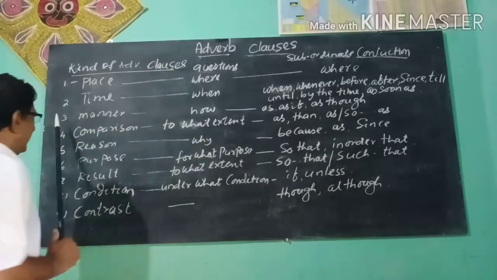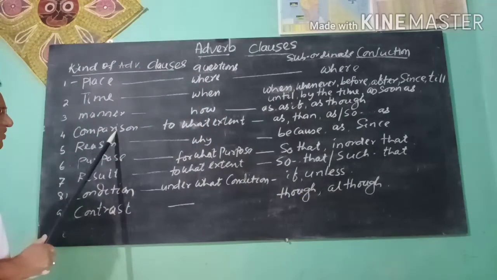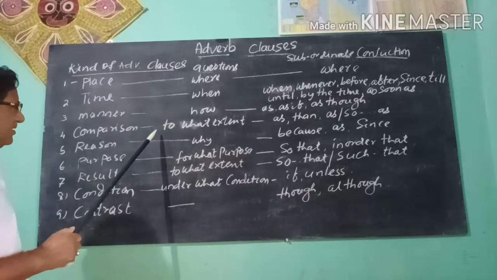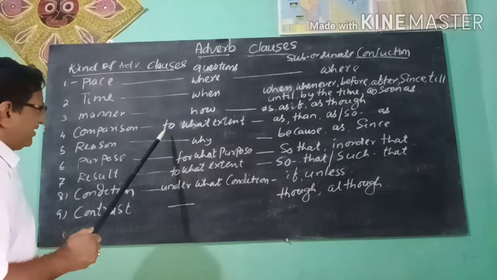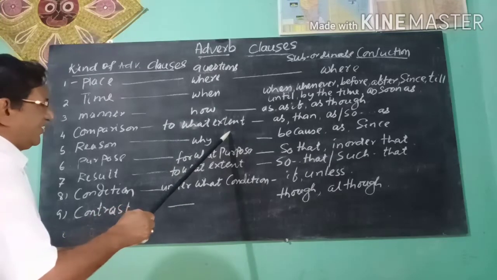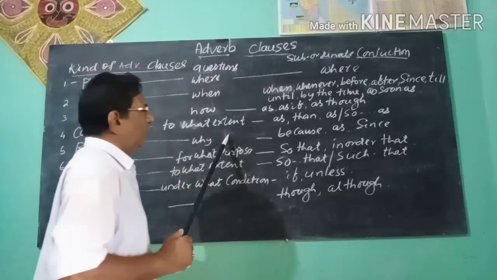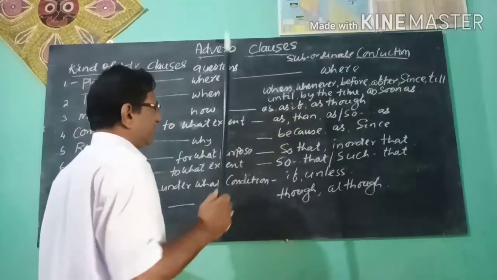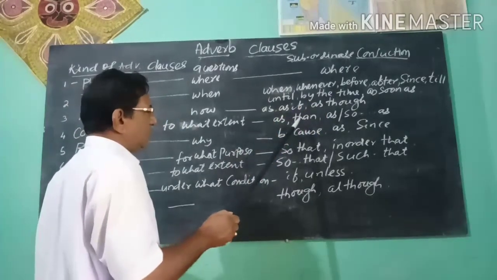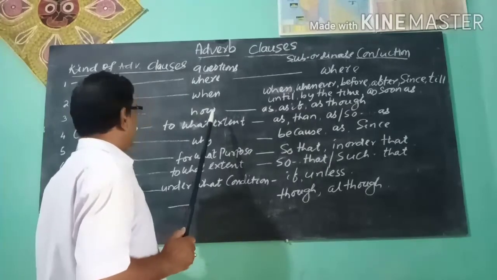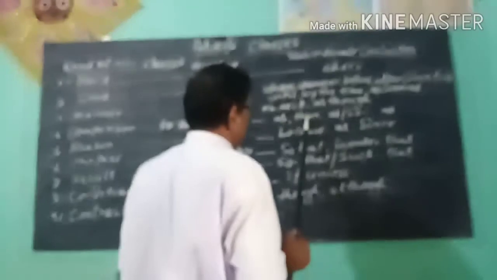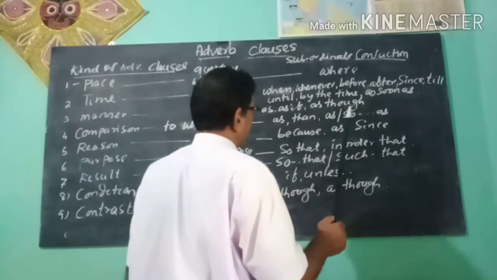Next you see adverb of comparison. The question asked after the verb is to what extent. The subordinate conjunctions used before the adverb of comparison are as, than, so as.